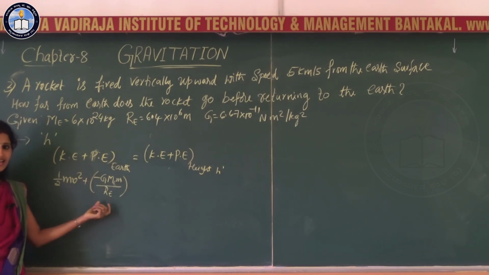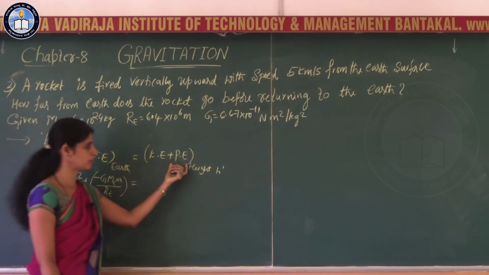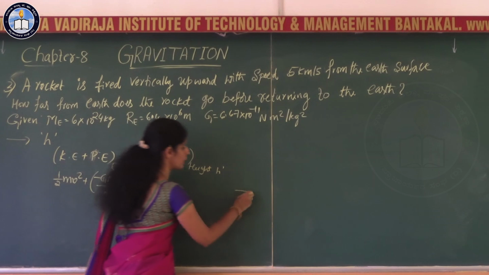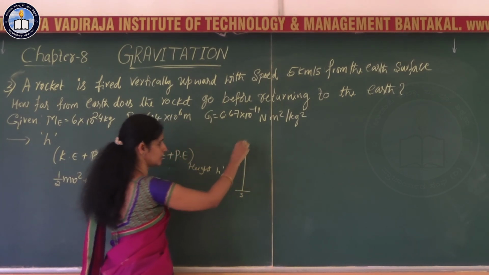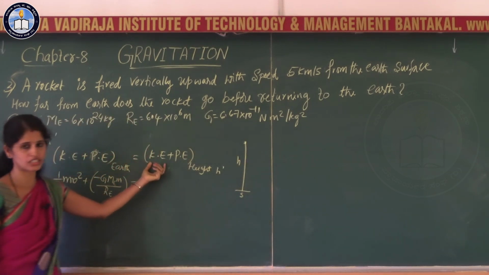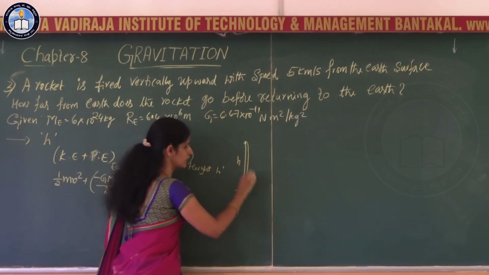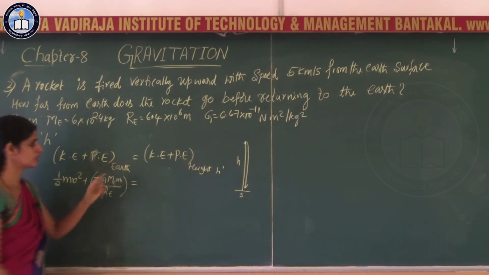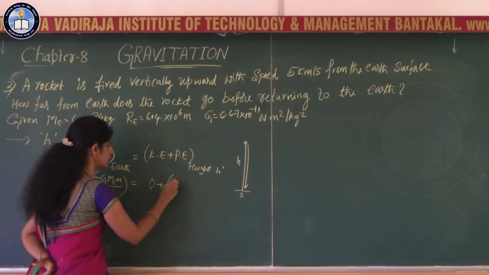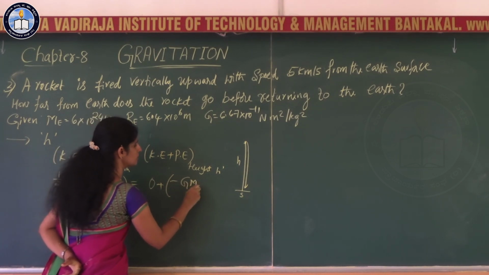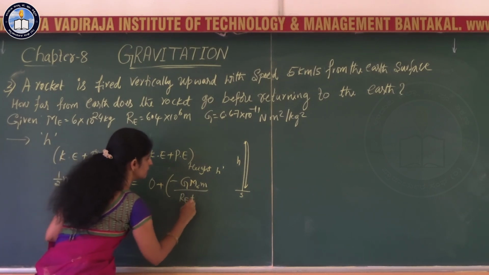Now the kinetic energy and the potential energy at height h: when the rocket is fired from the surface of earth and reaches the height h, the kinetic energy becomes 0 and it starts to return from that point. So at height h, the kinetic energy is 0 and the potential energy is minus G m_E m divided by Re plus h.